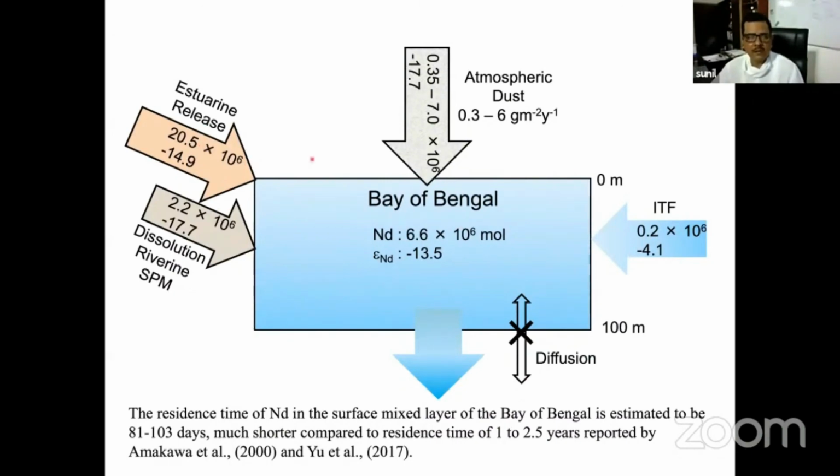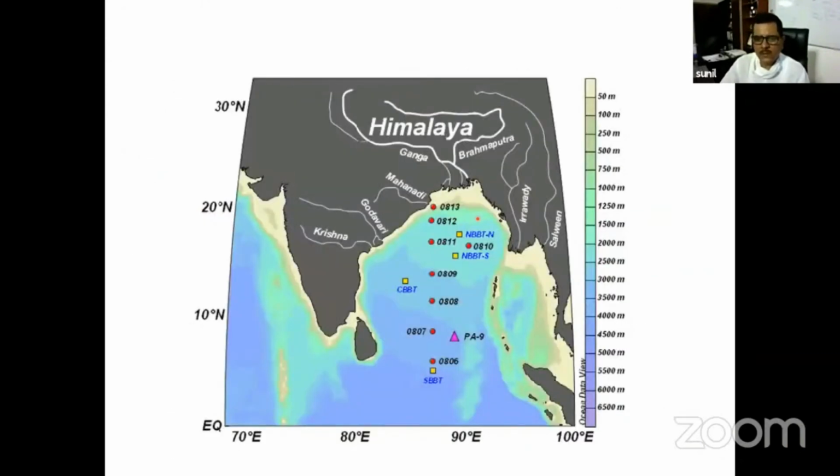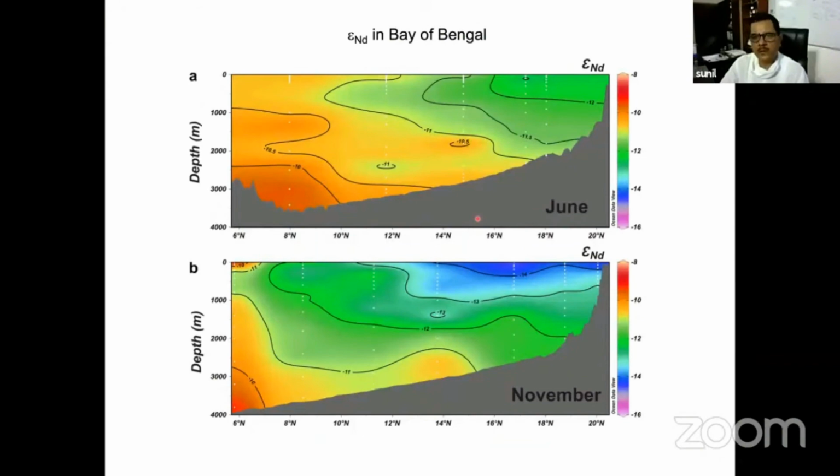And if you use all this data and the inventory of the Bay of Bengal, the residence time comes out to be only 80 to 100 days, almost 100 days, for neodymium in the Bay of Bengal surface water, whereas earlier it was supposed to be 1 to 2.5 years. And that is the reason we are getting significant isotopic variability in the Bay of Bengal, because of this low residence time, because a huge amount of neodymium is getting released in the water column due to this reducing condition.